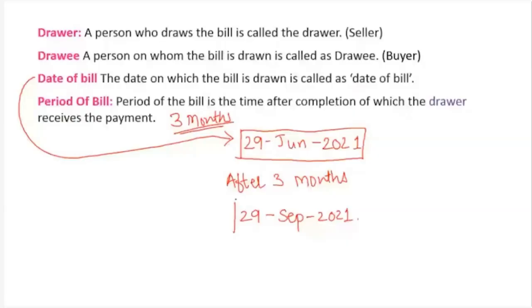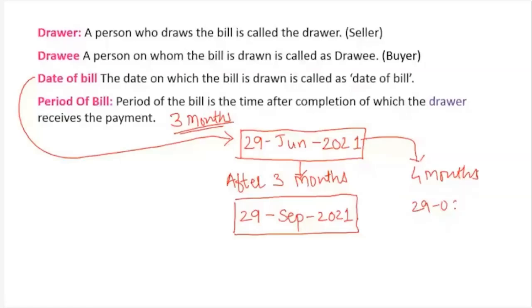Suppose instead of 3 months, if it is 4 months, then what? Let's assume credit period is 4 months. Bill date is the same. If 3 months, this is the date. If 4 months, 29th October. This date after credit period, this is called as nominal due date.